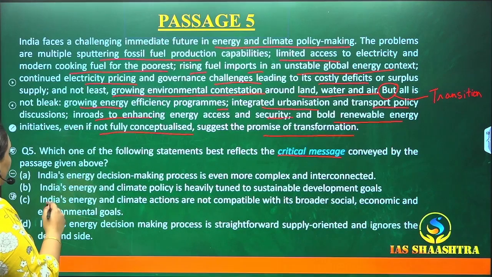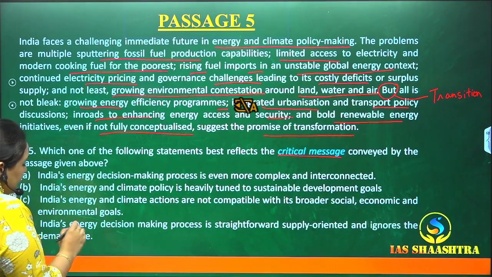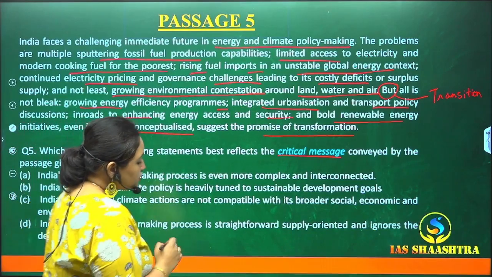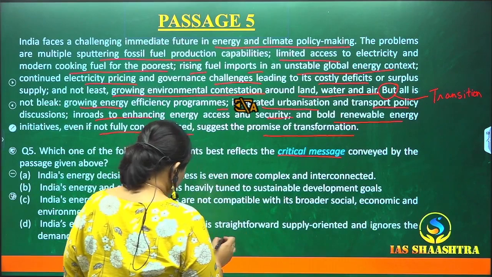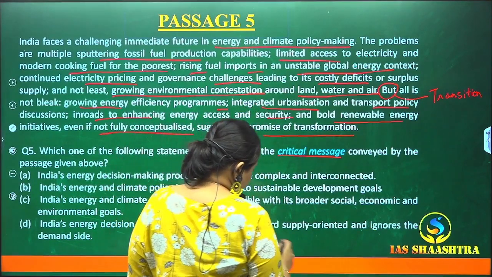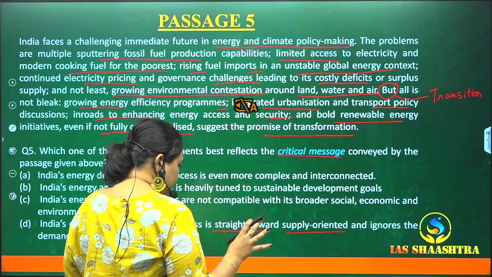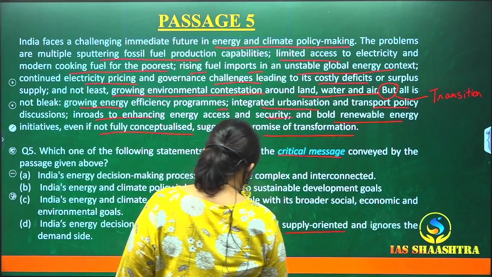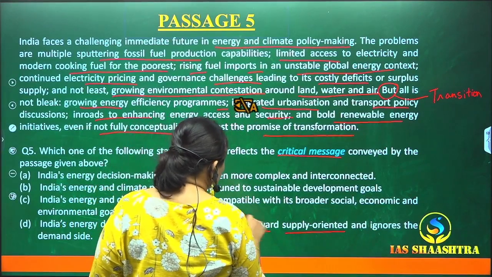Okay. Let's start with the last point. India's energy decision-making process is straightforward, supply-oriented, and ignores the demand side. No. Firstly, it is not straightforward because it has so many negative things. It is not supply-oriented, and it ignores the demand side. That is okay, but it is not straightforward.